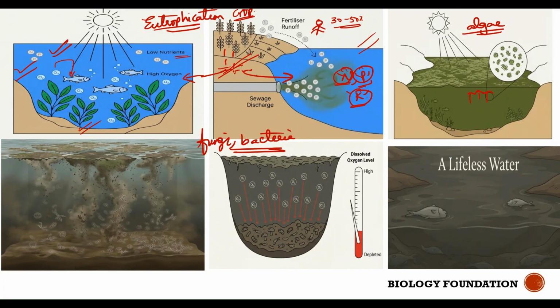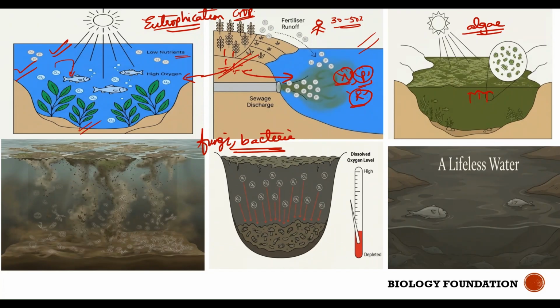Just like, for example, if there is a person who died, then obviously the person is buried in soil, and if you see after a few years the place where you have buried the person, will the person's body be the same in the soil? No. The soil bacteria or the fungal organisms present in the soil decompose the flesh of the person's body into simple substances, adding nutrients to the soil. So here also the same.